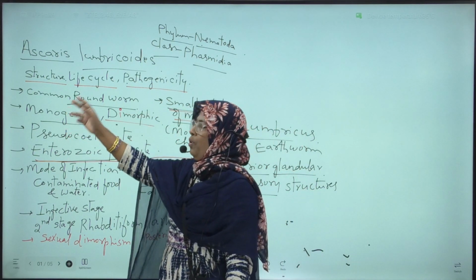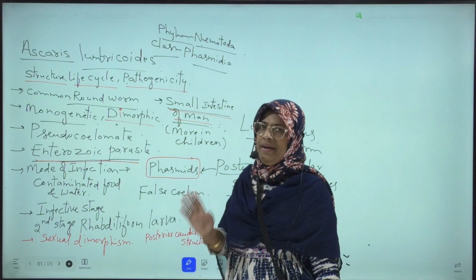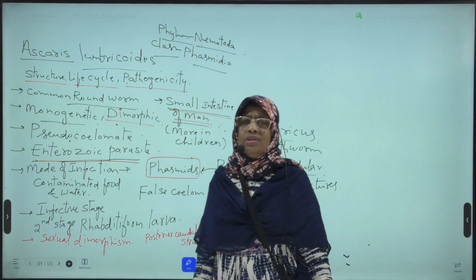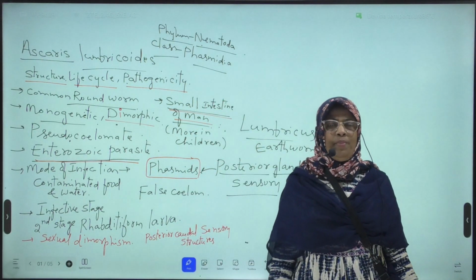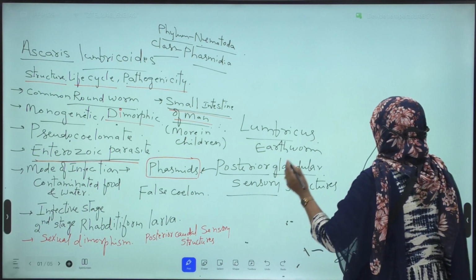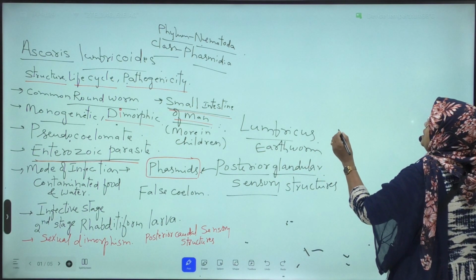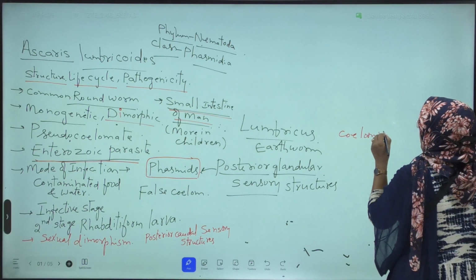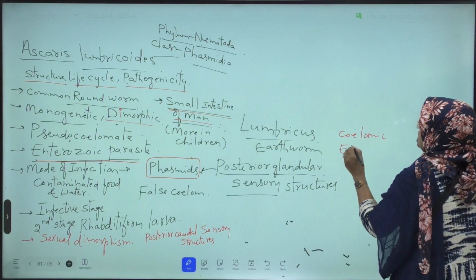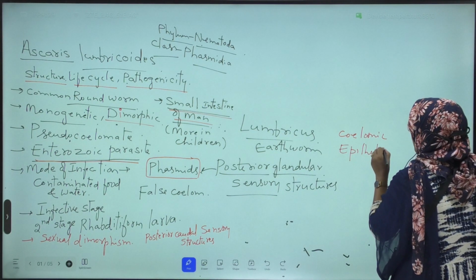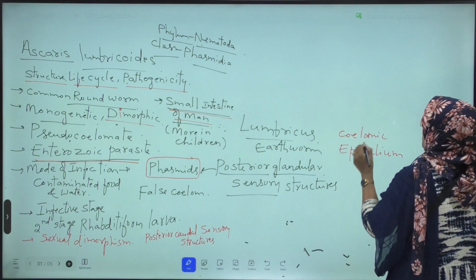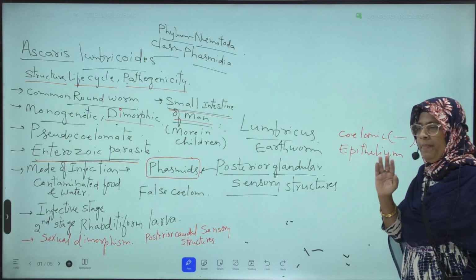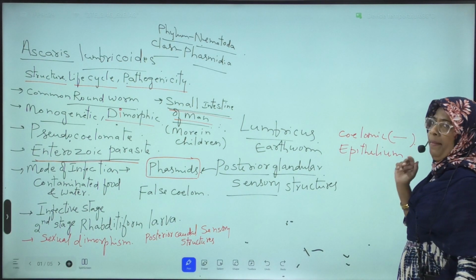Next, it is a monogenetic parasite, means it completes its life cycle in a single host. Next, it is a pseudocoelomate animal. Pseudocoelomate animals means false coelom is present. False coelom means the coelom is not lined by coelomic epithelium. Coelomic epithelium is absent.